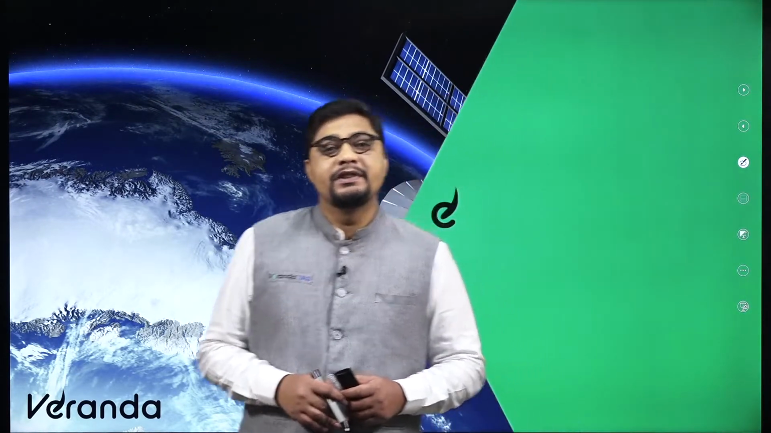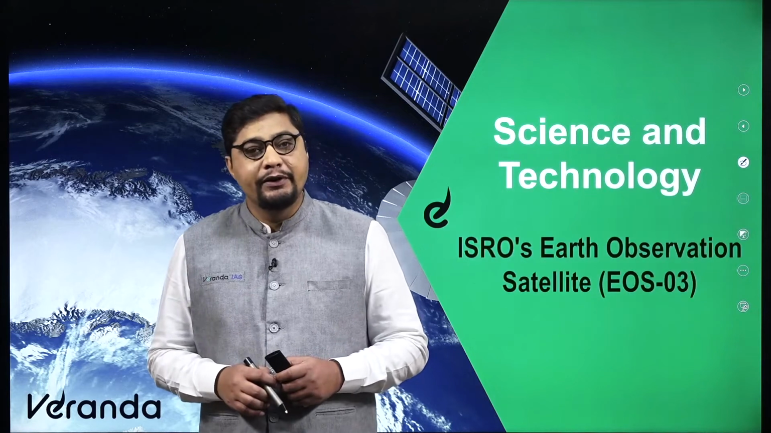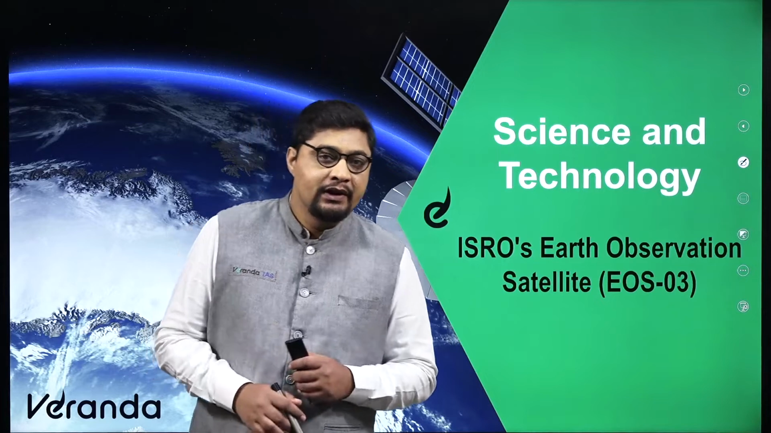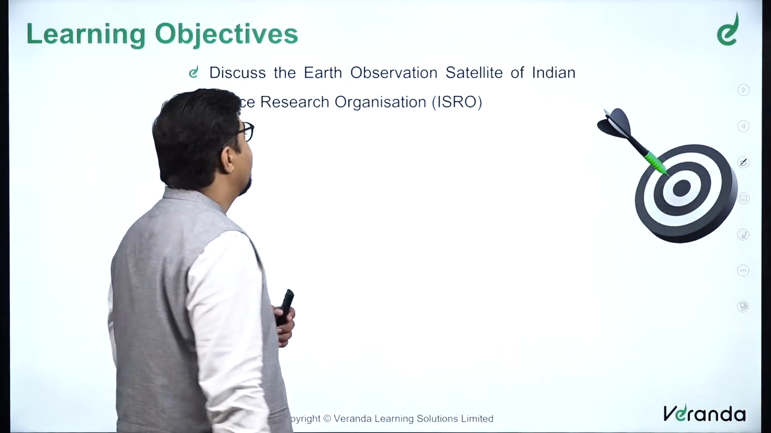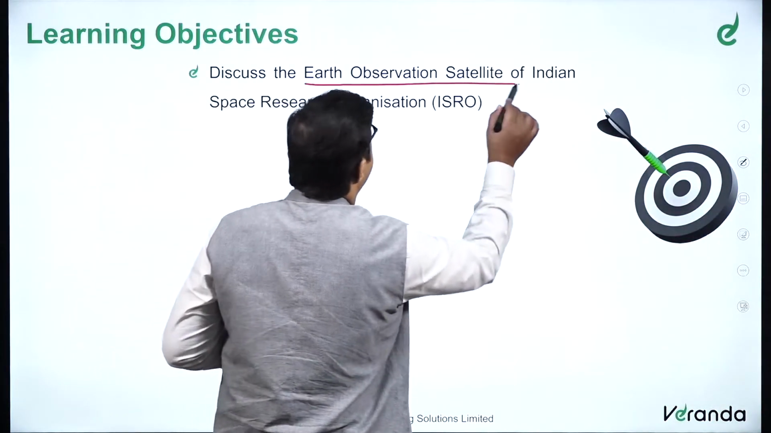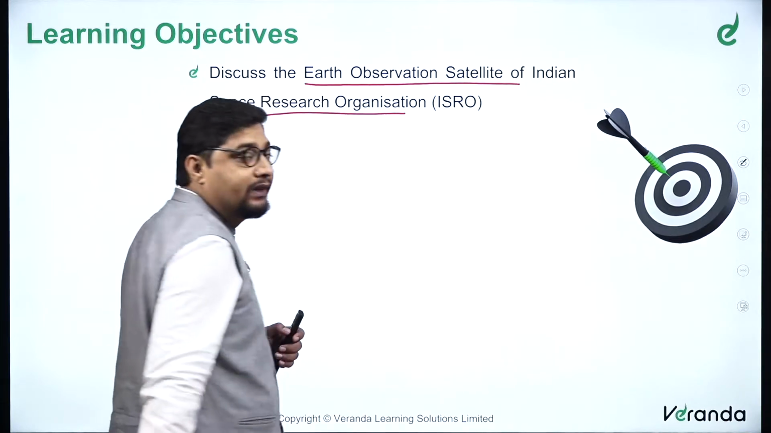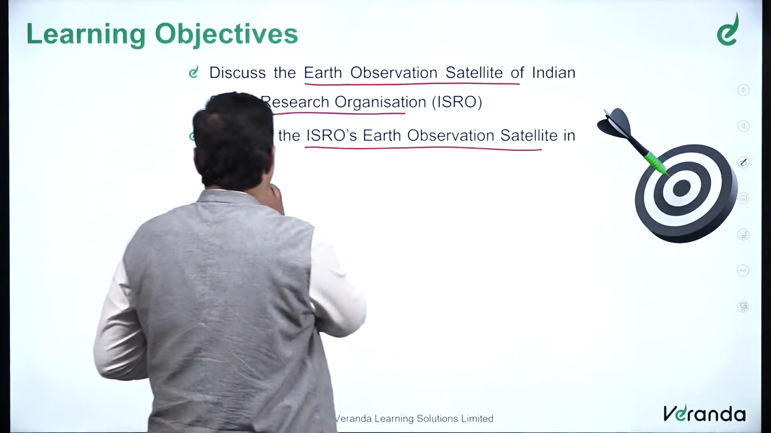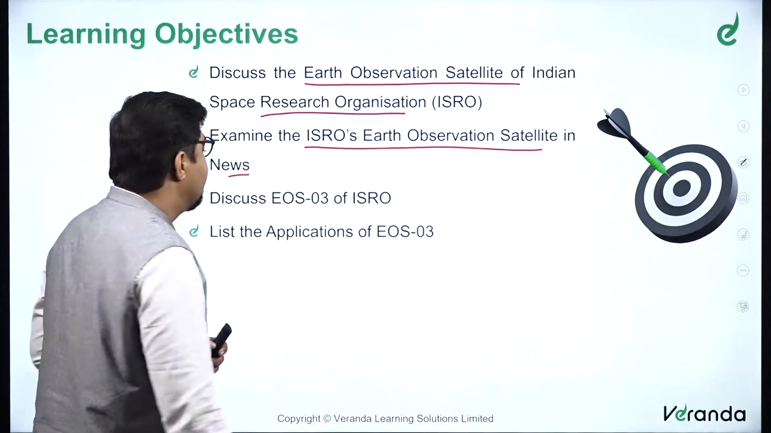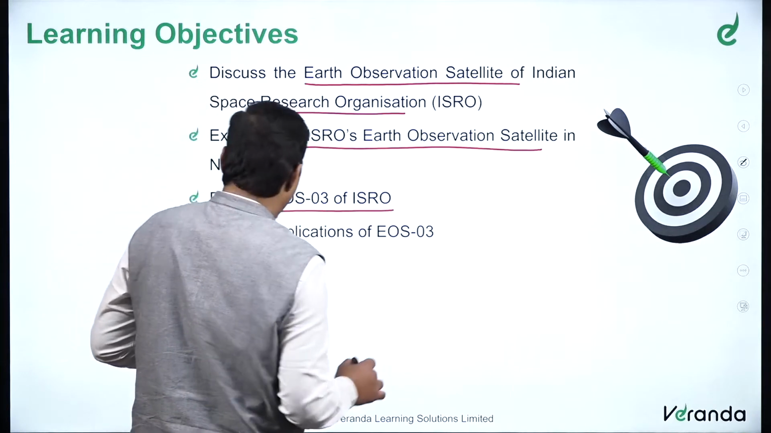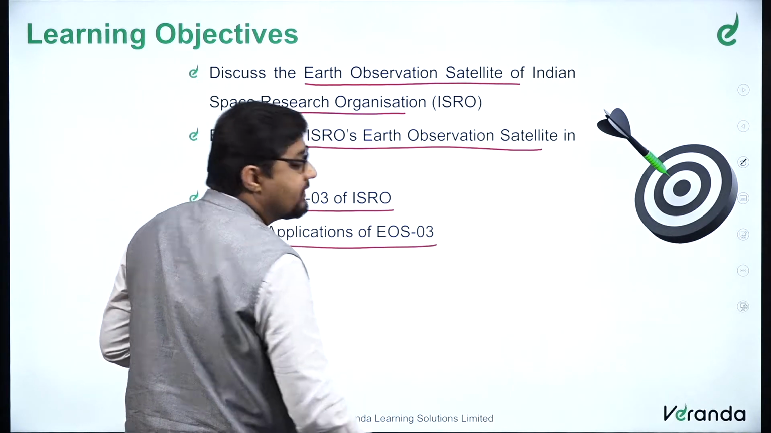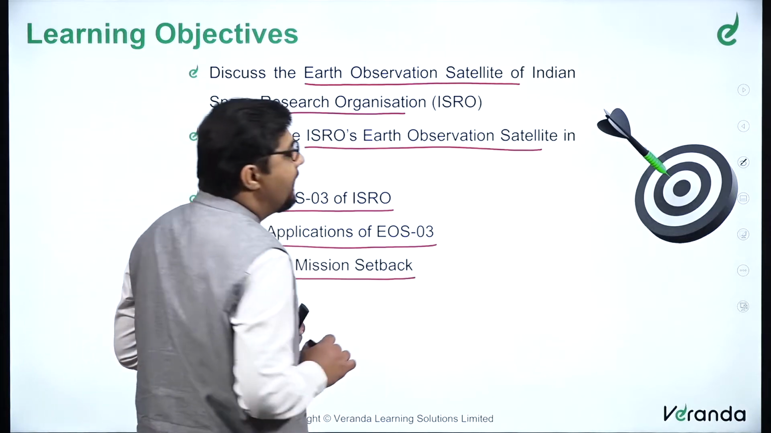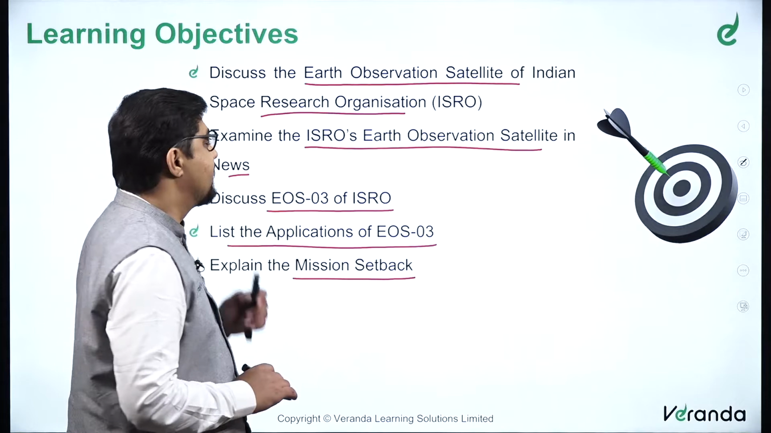From the current affairs topics in science and technology, in this session we are going to learn about ISRO's Earth Observation Satellite EOS-03. The learning objective of this session will be to discuss the Earth Observation Satellites of the Indian Space Research Organization, that is ISRO. Then we will examine ISRO's Earth Observation Satellite in news. Further, we will discuss EOS-03 of ISRO and list the applications of EOS-03. Further, we will explain the mission setback. So there was a setback in this mission, and that also we will be discussing in this session.